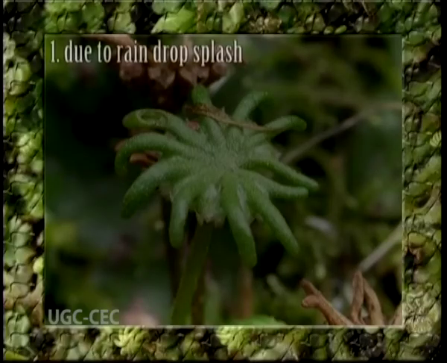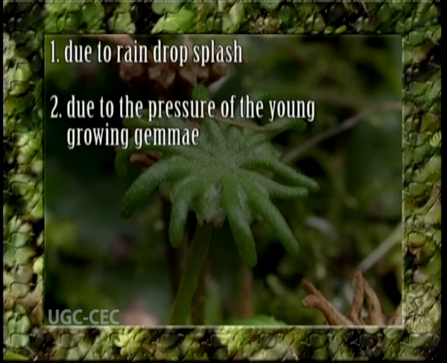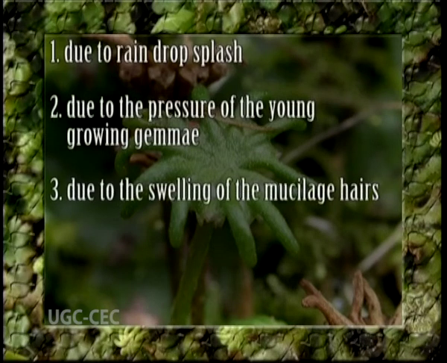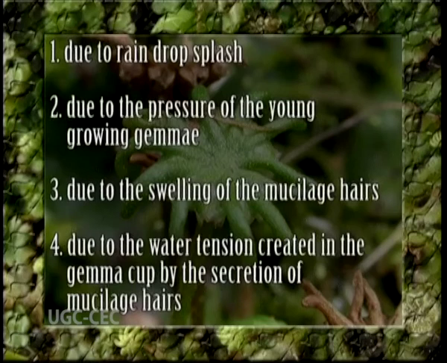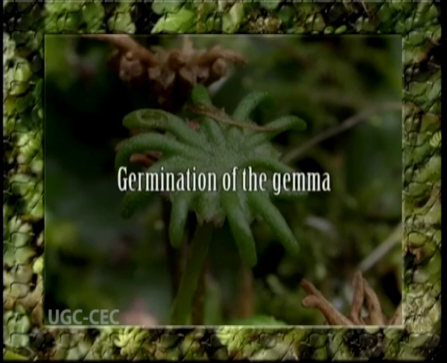The mature gemma breaks its connection from the stalk cell in many ways. Number 1, due to raindrop splash, number 2, due to the pressure of the young growing gemmae, number 3, due to the swelling of the mucilage hairs, and number 4, due to the water tension created in the gemma cup by the secretion of mucilage hairs. Now, germination of the gemma.